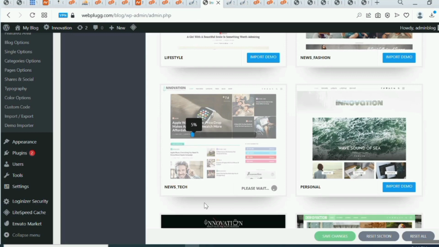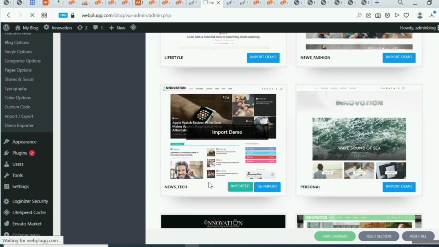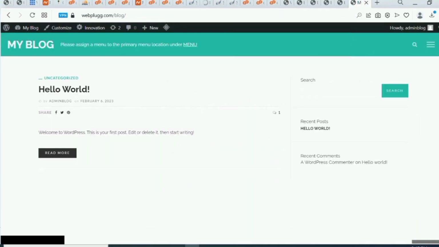It's 5%. Let's give it more time. You can see that the demo has been imported. It has been imported for us. Now let's try and refresh our front page and see if it has come up on our front page.